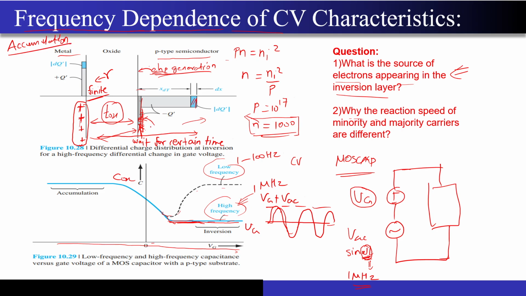Then I am applying a negative voltage on this side. Let me write it for accumulation mode. Correspondingly, I should see holes over here. Holes should get accumulated in this particular region. Now there are abundant holes in this semiconductor material because it is a p-type semiconductor.